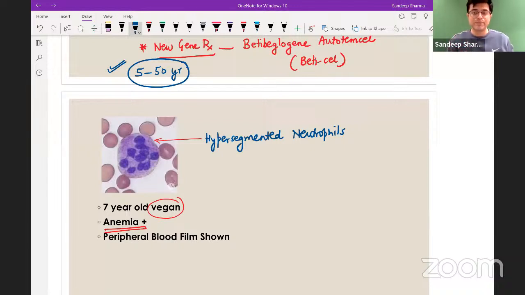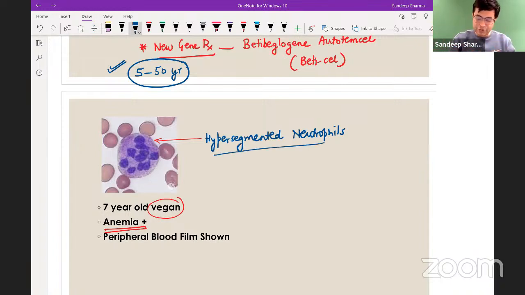I'm giving a very important tip. In case there is a patient with a rash and fever is mentioned, you should always think of a likely infectious cause. But if they don't mention fever and it is an otherwise normal child with a rash, you should think of non-infectious causes like allergies, like drug reactions, like micronutrient deficiencies. For example, zinc deficiency can cause rash in the absence of fever. And sometimes atopic dermatitis will cause an itchy rash in the absence of fever. So look out for keywords, and the more MCQs you solve, the more your skills will develop, right? This is the in-between advice I wanted to share with you.